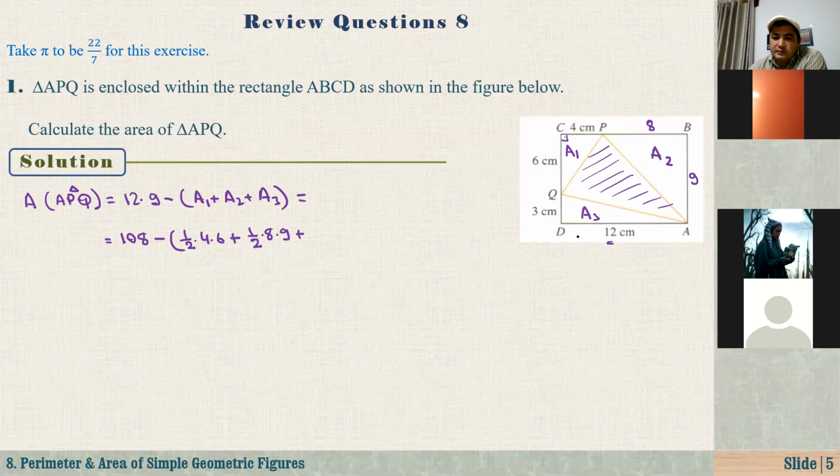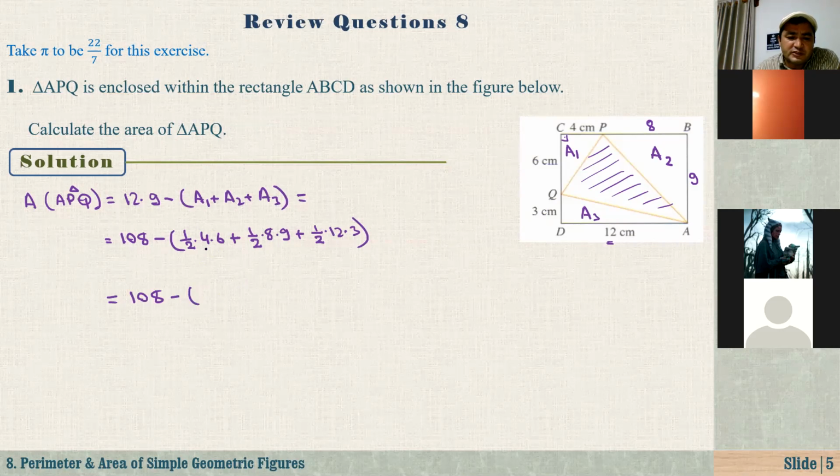And the last one is A sub 3. So again, it's a right triangle. That's why we have here 1 over 2 times 12 times 3. That's it. So here the technique or method is, as you see from this figure, to find the area of the shaded region, originally we had a rectangle. We're just cutting off 3 corners of this shape, and after that we'll just get that triangle, and the rest is just calculation.